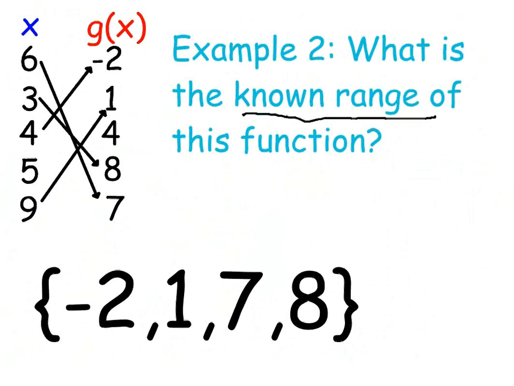It's very simple. Let's look at example 2. We have x over here, and we have g of x, or y, over here. All of these values come from a number, with an arrow drawn to it like on a function map, except for what? Except for 4. 4 is not an actual output because there is no input going to it. So when we go to write the range of this function, we cannot include 4. We can only include -2, 1, 8, 7.